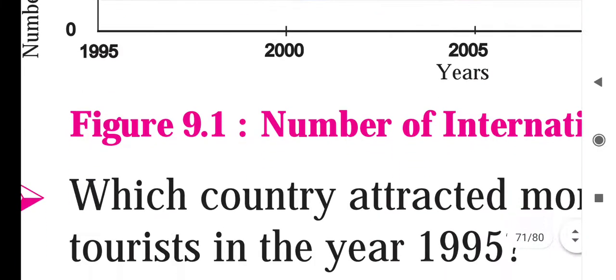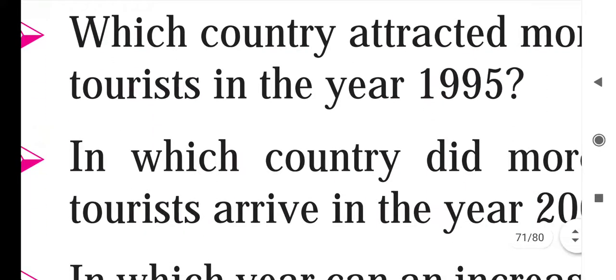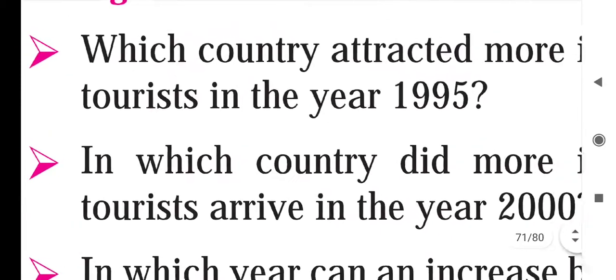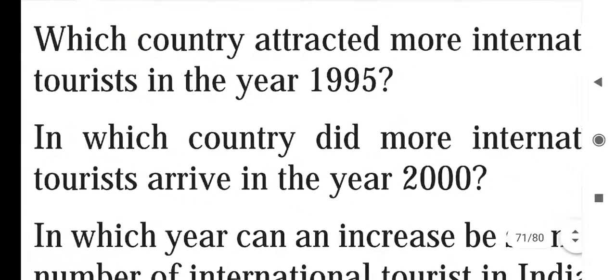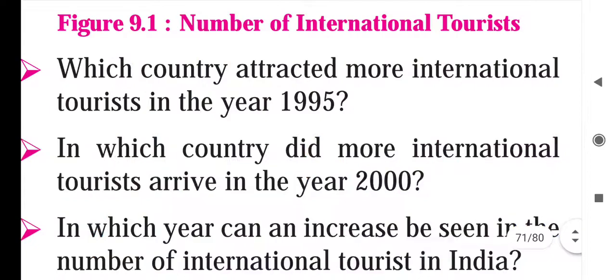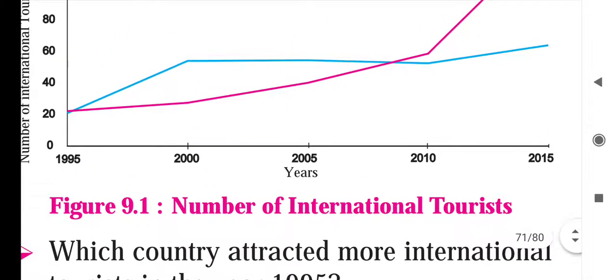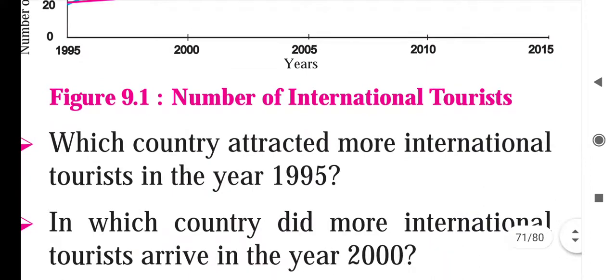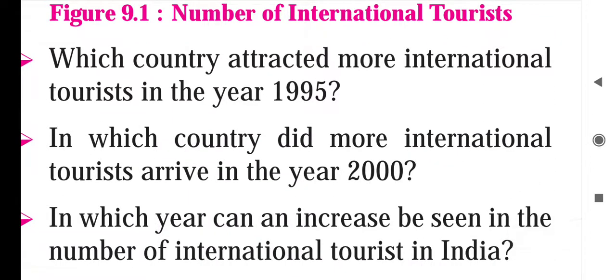Next question. In which country did more international tourists arrive in the year 2000? So now we will study the year 2000. Of course the blue line is upside, so that's why Brazil is the answer, meaning Brazil attracted more international tourists in the year 2000.